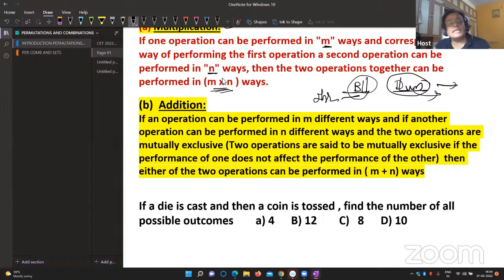If the operations are mutually exclusive, then either of the two operations can be performed in m plus n ways. This is an entrance point, so remember it. Here it is m into n, multiplication. Here it is addition, m plus n ways.